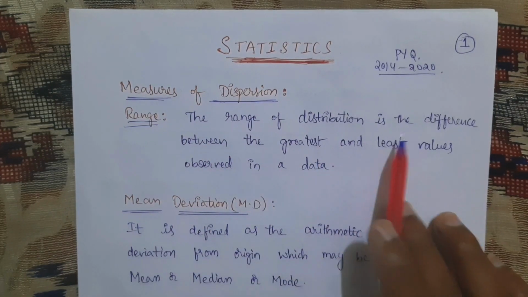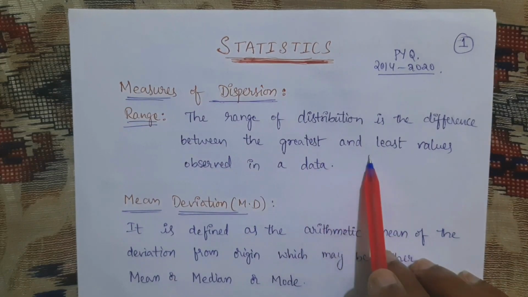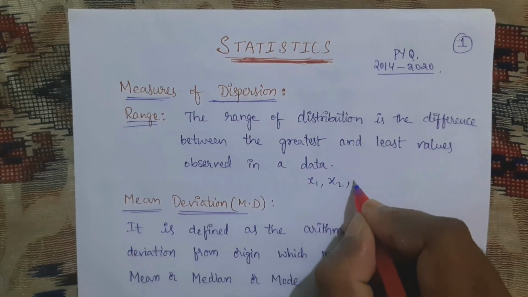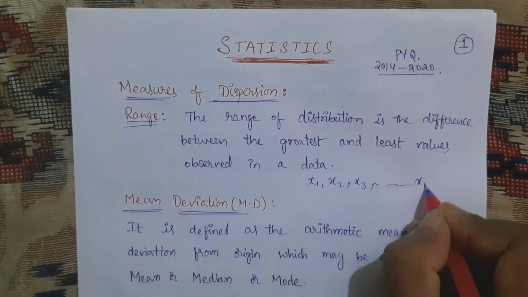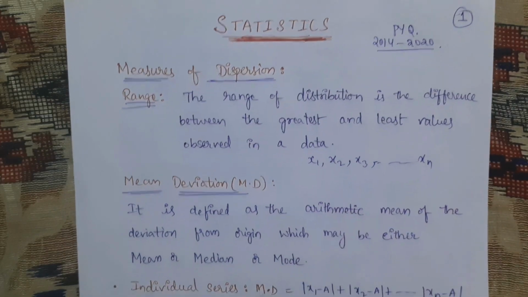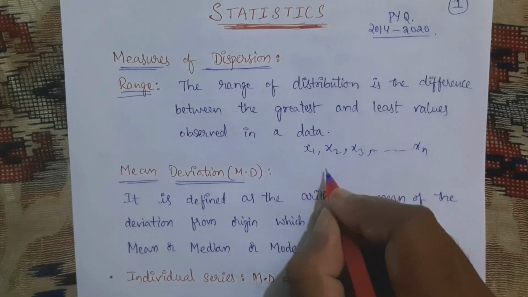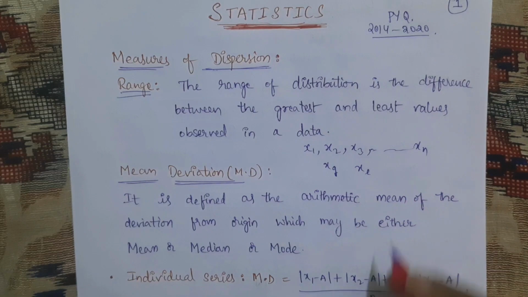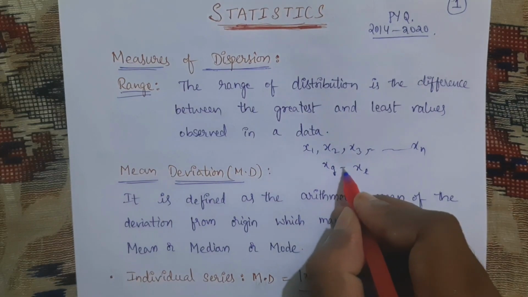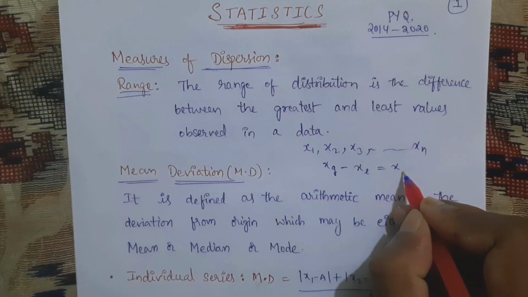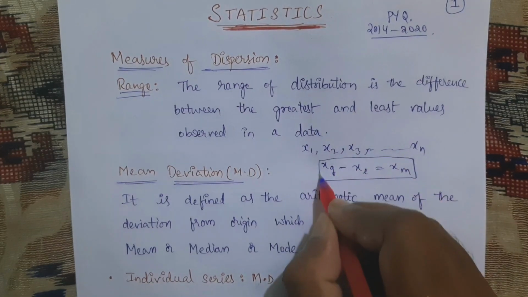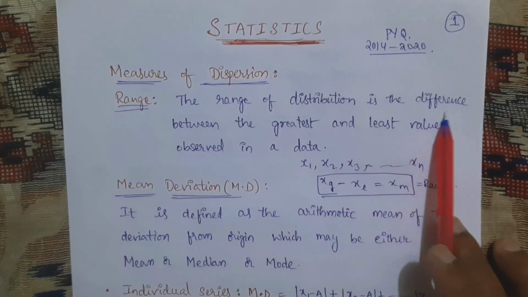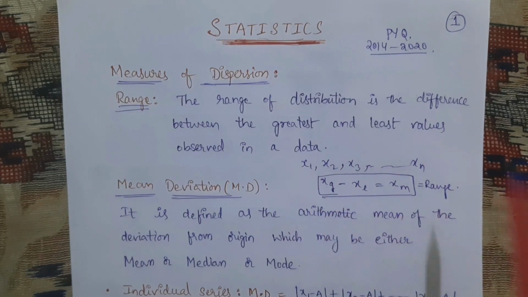The range of a distribution is the difference between the greatest and least values observed in a data. For example, if we consider x1, x2, x3, and so on up to xn as some data, then the range is the difference between, say, xg, the greatest, and xl, the least value. We consider this difference as the range. Range means the difference between the greatest and least value observed in a data.